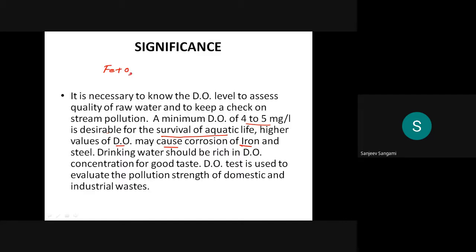Fe plus oxygen gives Fe2O3, the formation of iron oxide, which is nothing but a corrosion process. Okay, so that is definitely going to happen in some of the industries also. That we always have to target.